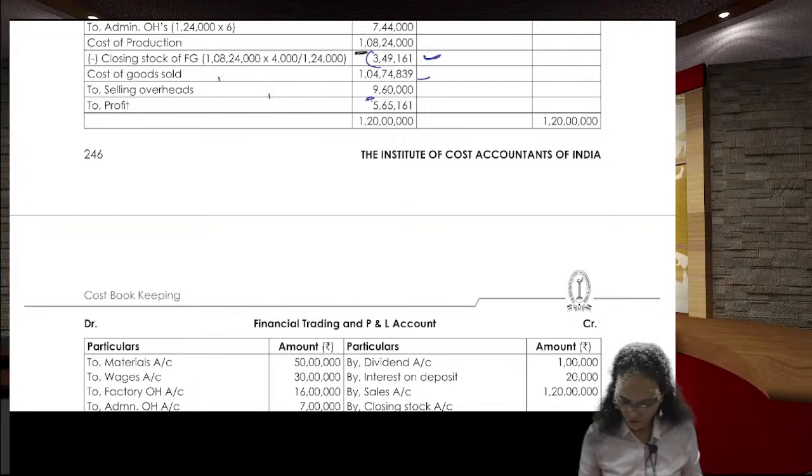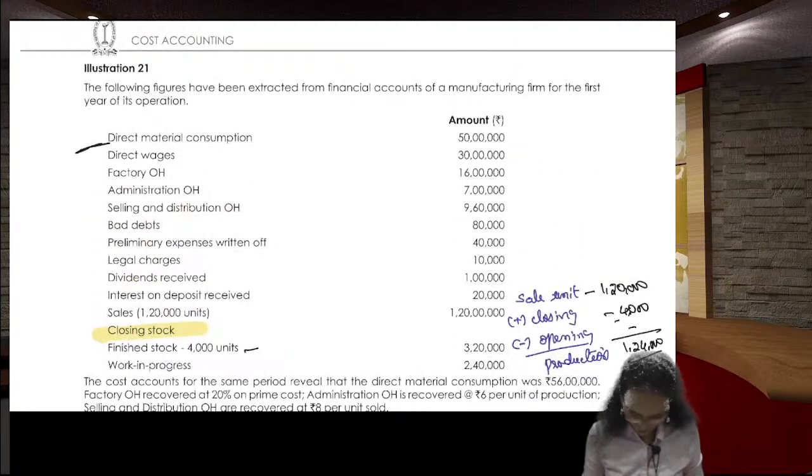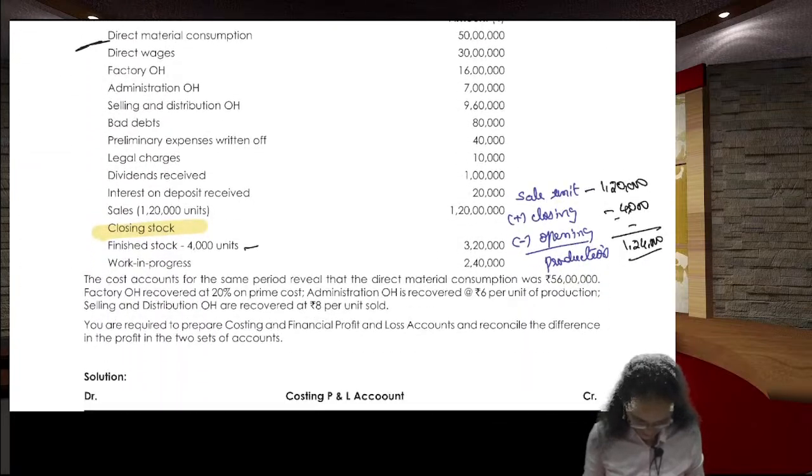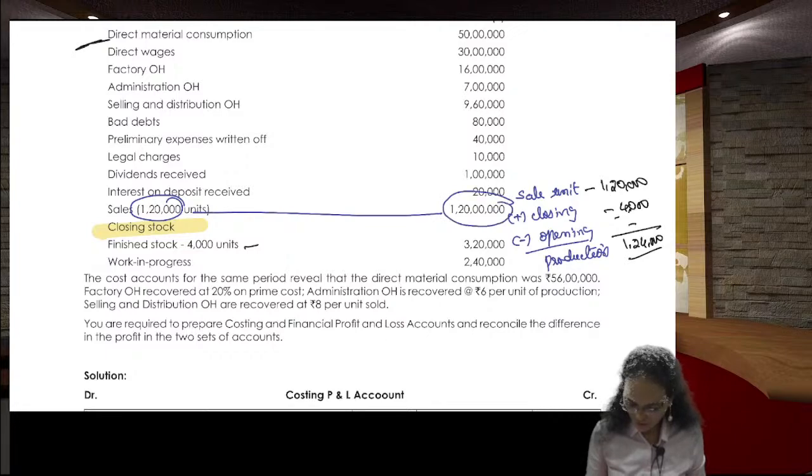You add it to the cost of the goods sold. That is 1,34,839 we got. And from the sale amount, how much we got? From the sale, 120 lakhs.